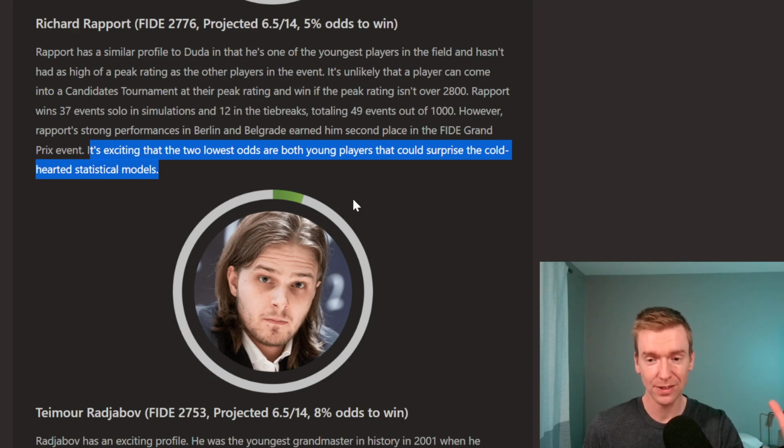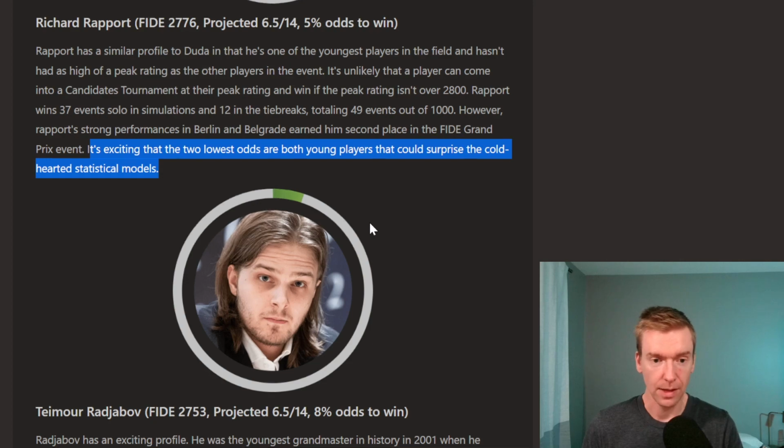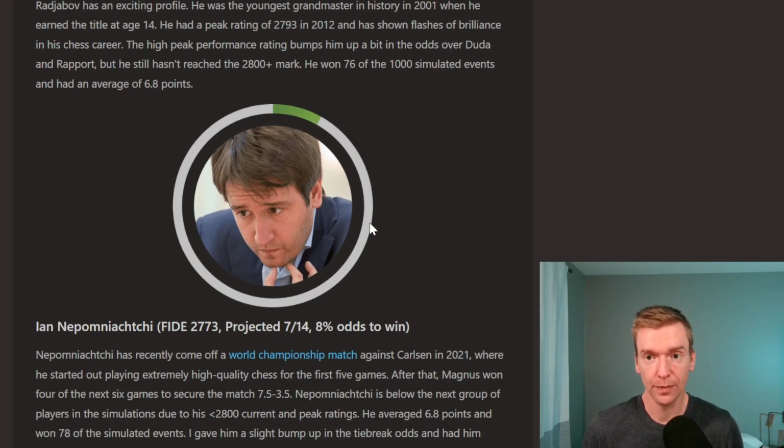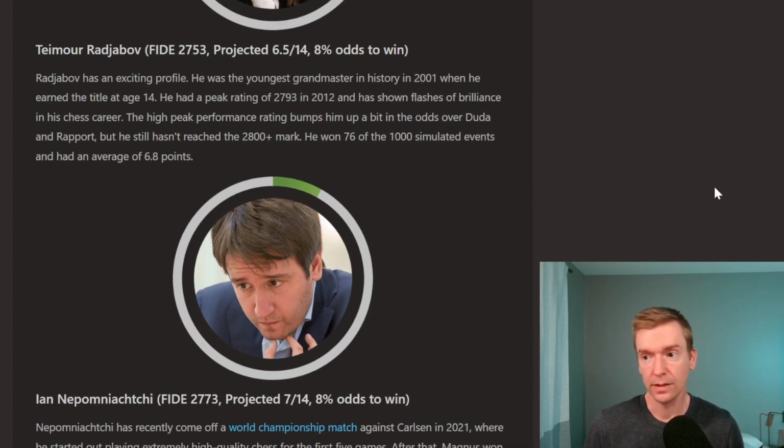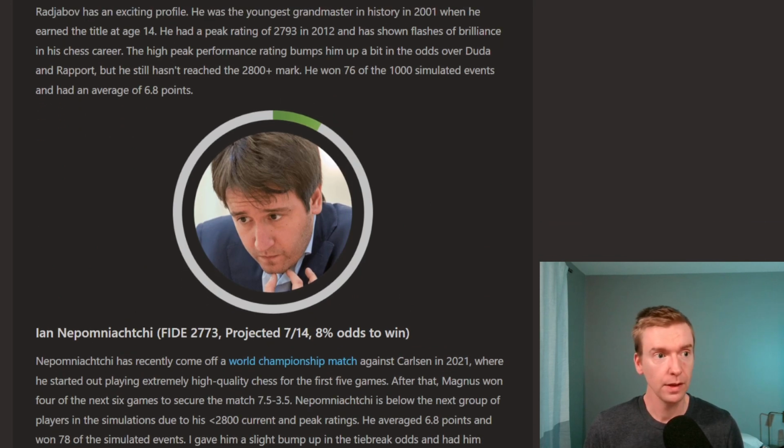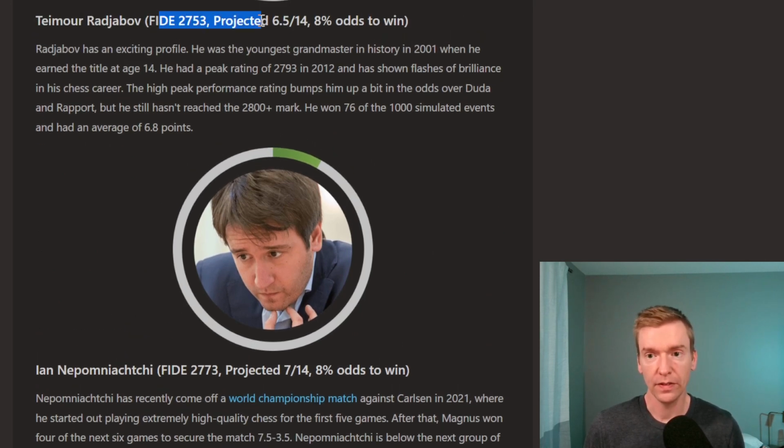These guys both have some passion. They both can play exciting chess, and they could easily surprise us here. Next, we have Teimour Radjabov. His FIDE rating, 2753, projected 6.5 out of 14, 8% to win.